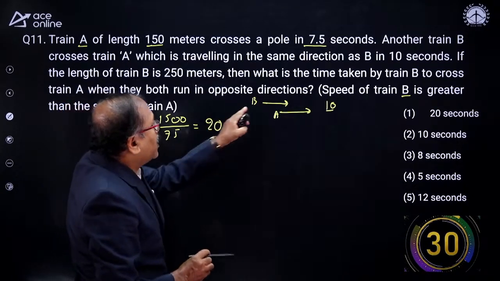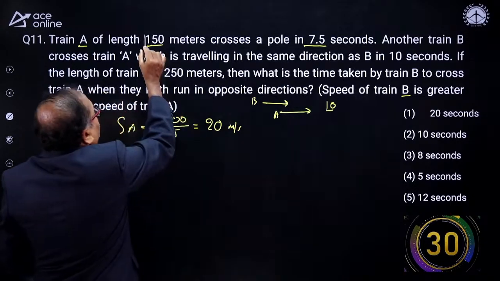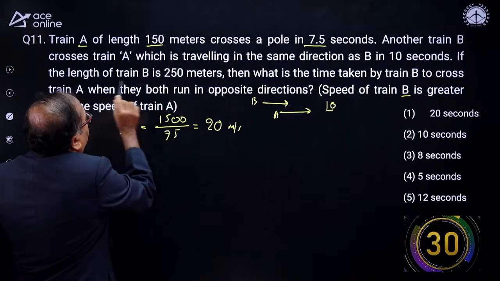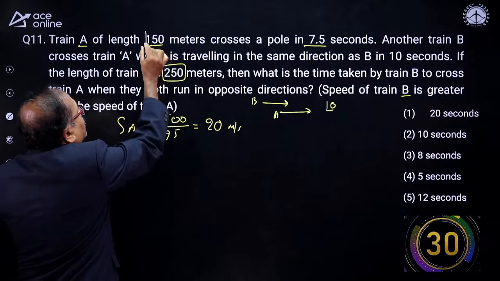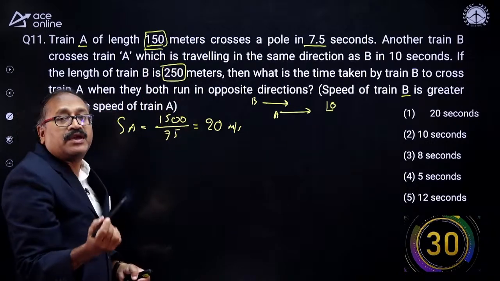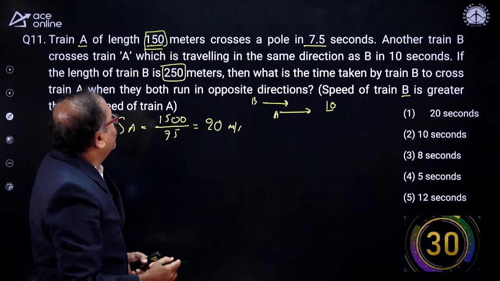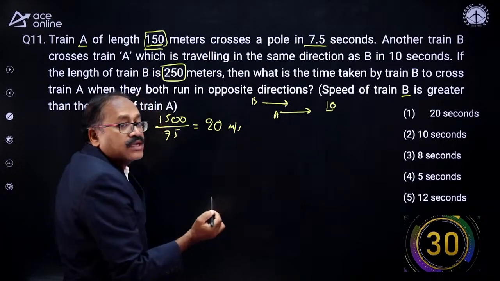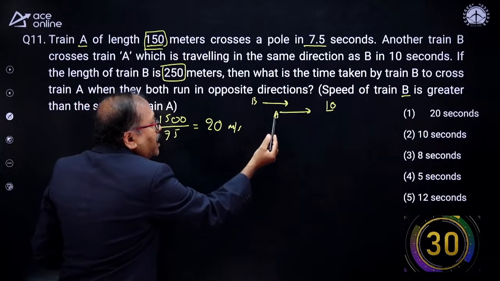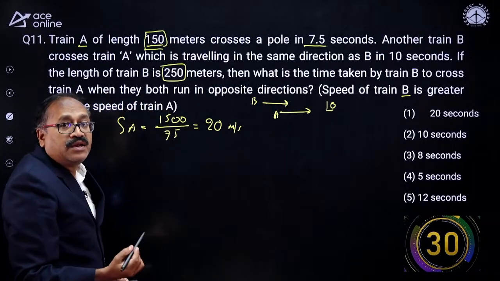Okay, so while they are crossing, how many meters do they have to cross? The length of train B is given as 250. So 150 plus 250, total comes to 400. So they cross 400 meters in 10 seconds. B minus A is the relative speed.